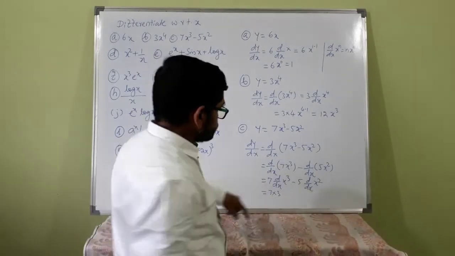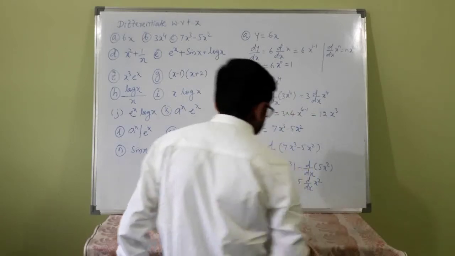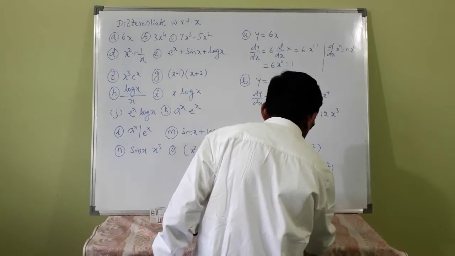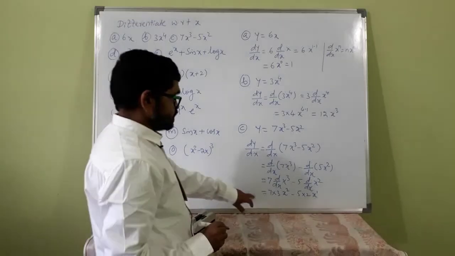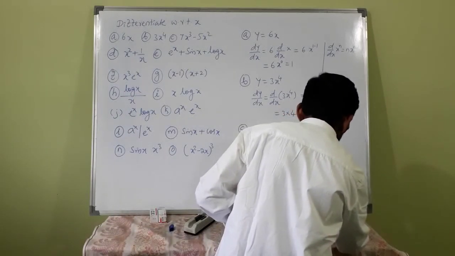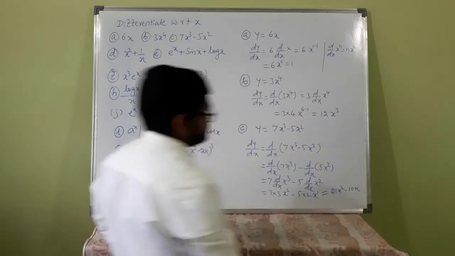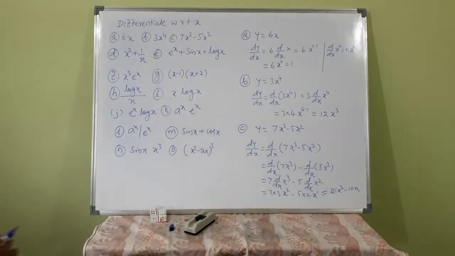So 3 into x raised to 3 minus 1, which is 2, minus 5 into 2 x raised to 2 minus 1, which is 1. So this is 21x squared minus 10x. 21x squared minus 10x is the answer.